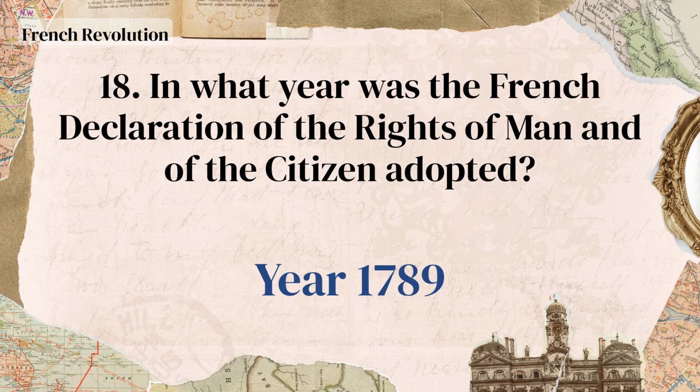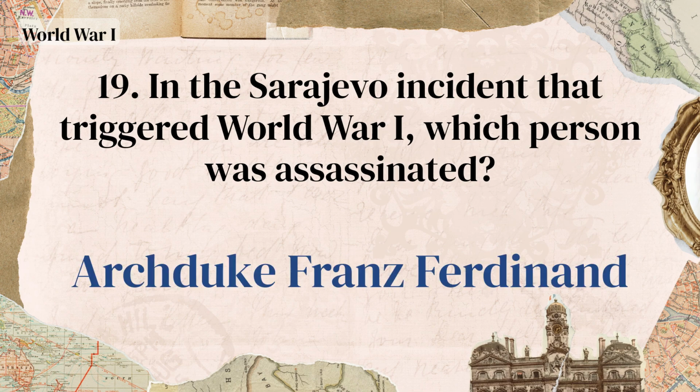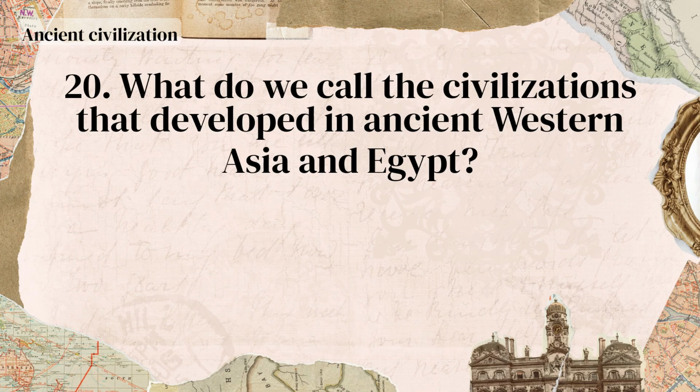Year 1789. In the Sarajevo incident that triggered World War I, which person was assassinated? Archduke Franz Ferdinand. What do we call the civilizations that developed in ancient Western Asia and Egypt?